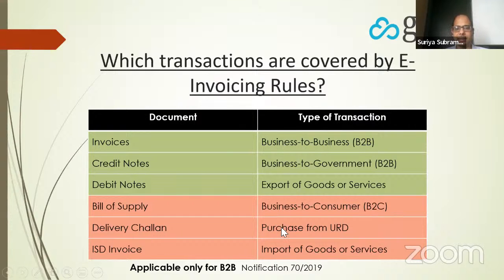B2C transactions are not covered under e-invoicing, and any entry that you make in your books for purchase under reverse charge, if you make a purchase from a URD supplier, that is not under e-invoicing. If you import anything from abroad, so import of goods or service, if you record it in your books of accounts, these imports, you do not have to do anything related to e-invoicing for those.